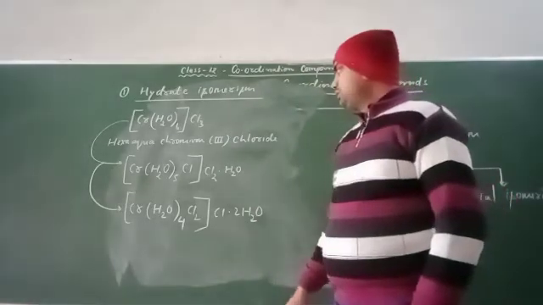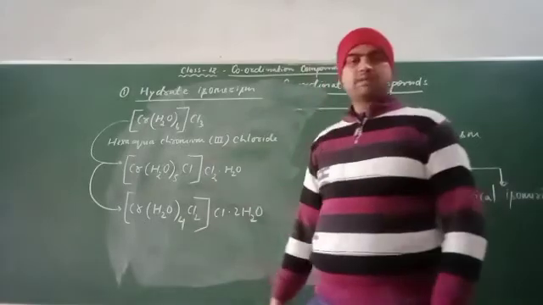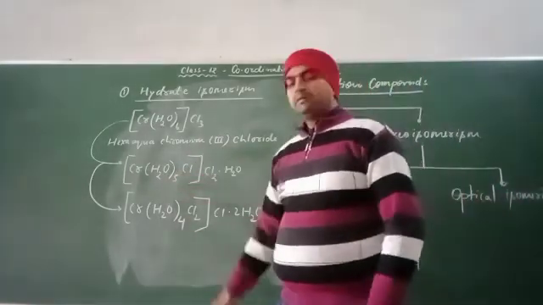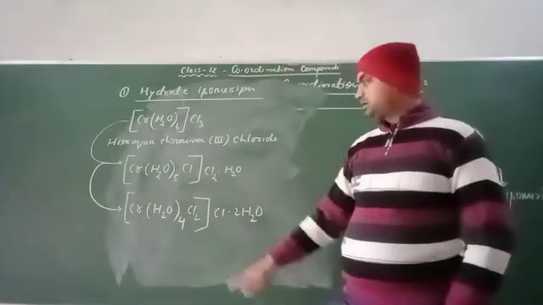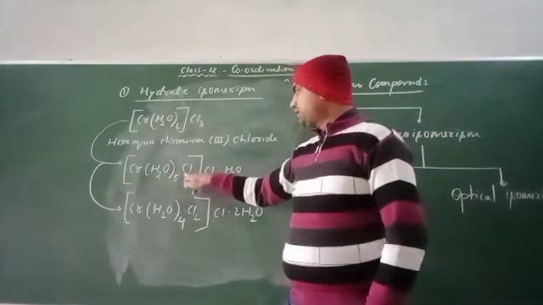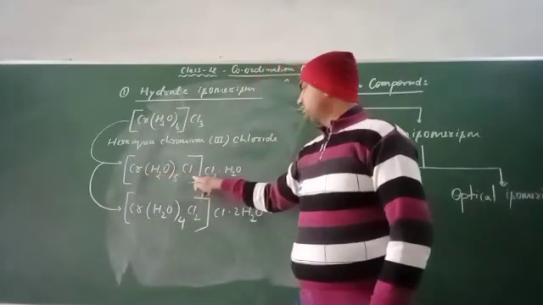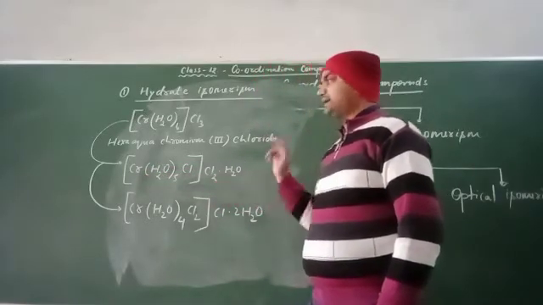When we talk about the name of this compound, how will you write the name? Here: pentaaqua chlorido chromium(III) chloride monohydrate.